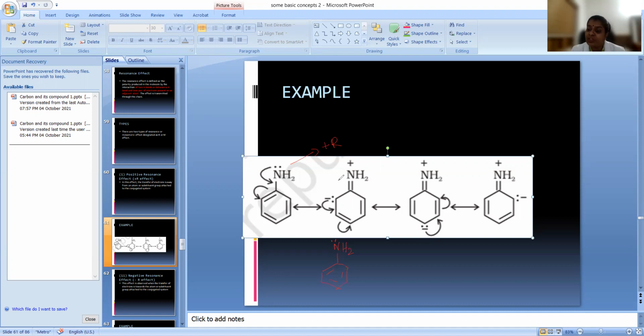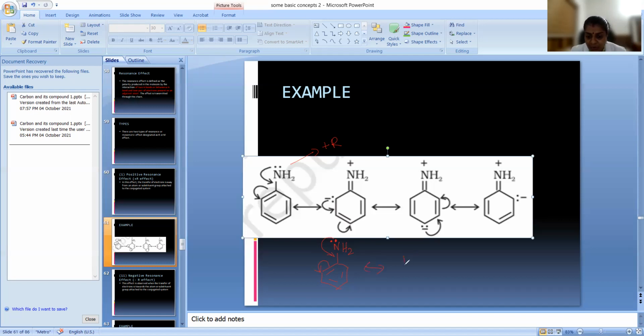In benzene there were only two contributing structures. Here you see more contributing structures are there, so it is more stable, right? Let us see what is happening here. This NH2 lone pair is given to the bond, so one step is lone pair to bond. The next is bond to atom. So from atom to bond, and the next step is bond to atom. Understand?